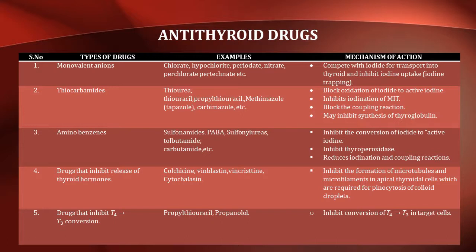Colchicine, vinblastine, vincristine, and cytochalasin are the drugs that inhibit the release of thyroid hormones. They inhibit the formation of microtubules and microfilaments in apical thyroidal cells, which are required for pinocytosis of colloid droplets. Propylthiouracil and propranolol are drugs that inhibit the conversion of T4 to T3 in target cells.